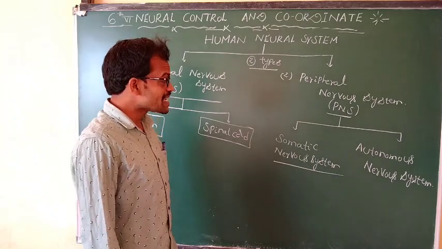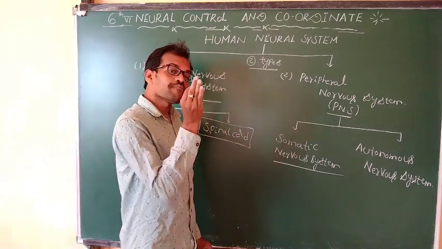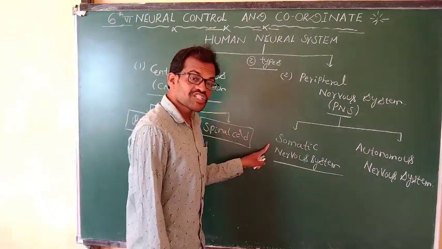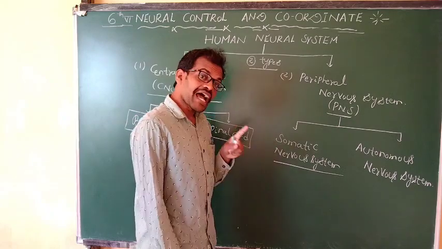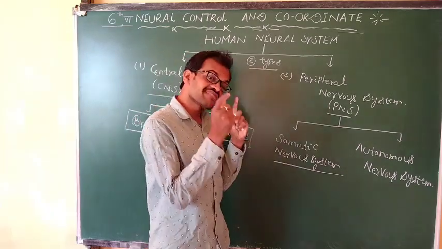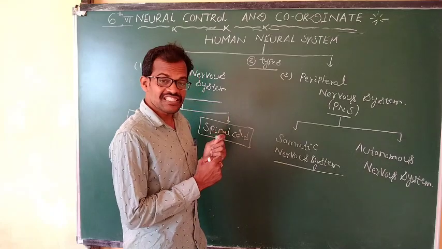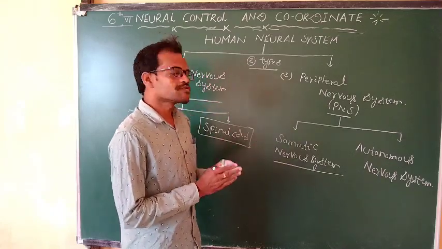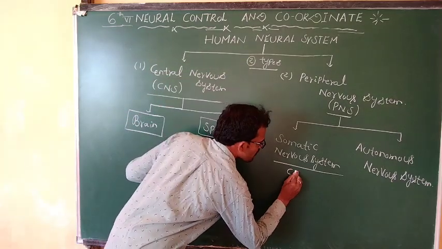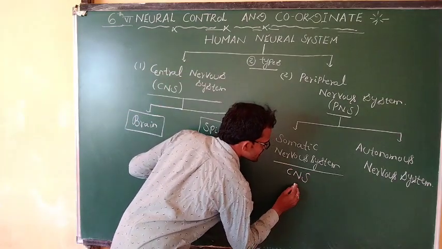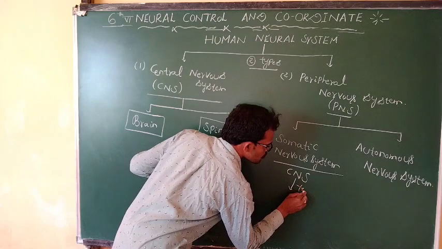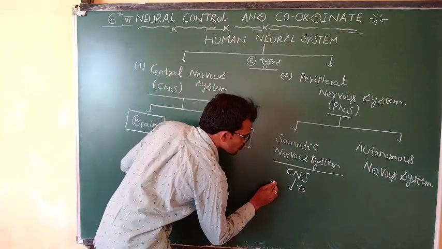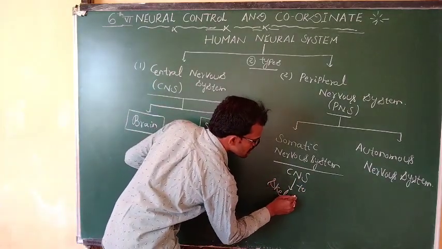Somatic nervous system means the information is transmitted with the help of neurons, passed from the central nervous system to the skeletal muscle.